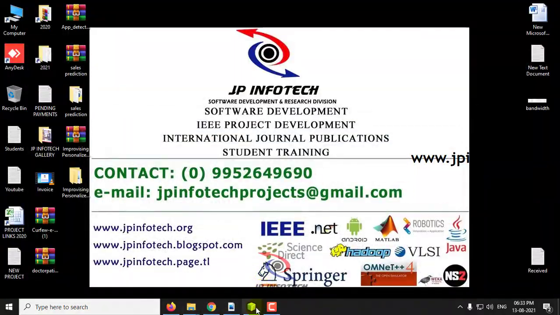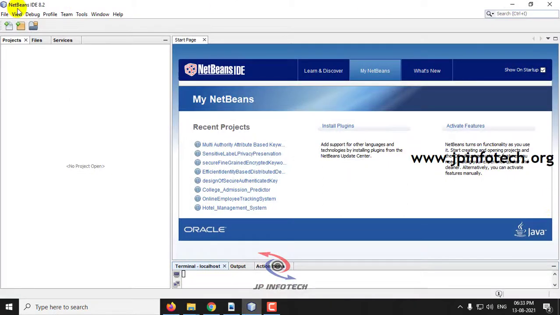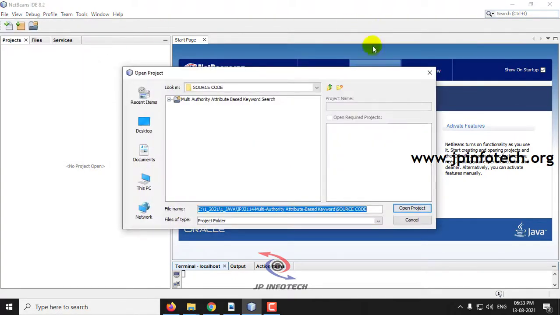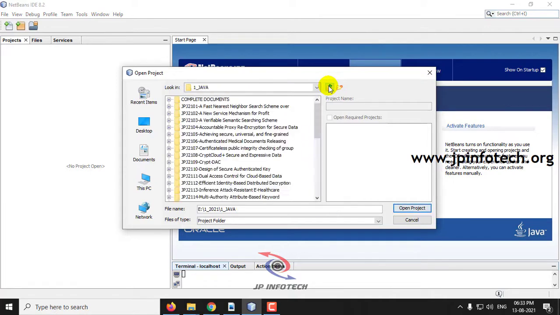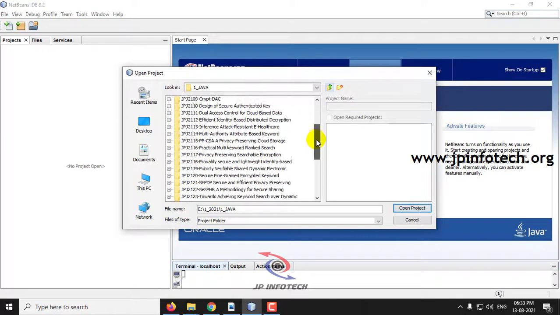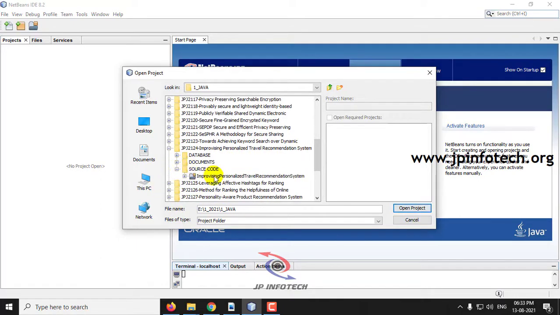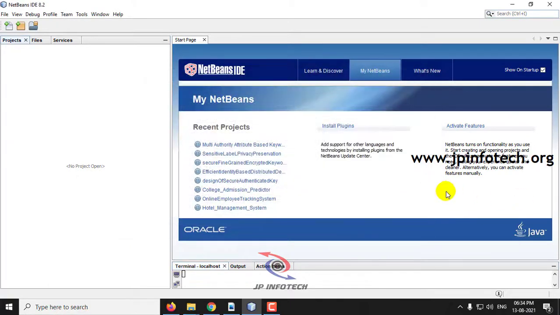So now let us see the execution of the project. We have developed this project in NetBeans IDE 8.2. First open this NetBeans IDE 8.2, go to the File menu and click Open Project. Go to the project folder and select the source code, and now kindly wait till the project is loaded into the NetBeans IDE completely.